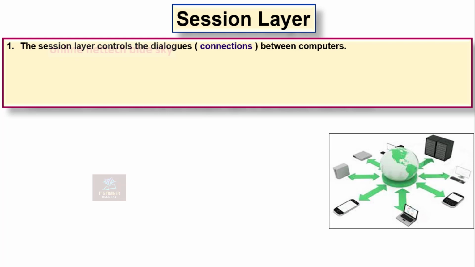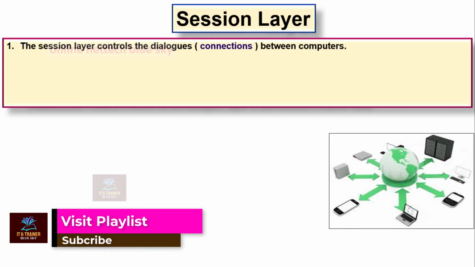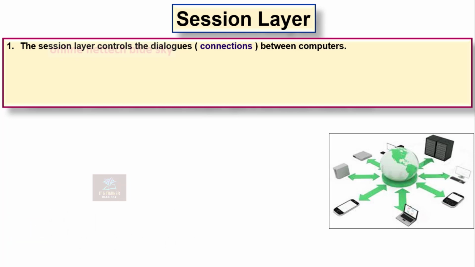I will give an example. I open Google Chrome, and in one tab open www.google.com. In a second tab open www.facebook.com. You can see both sides have different types of communication, different types of connection.